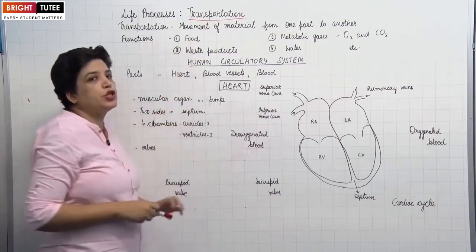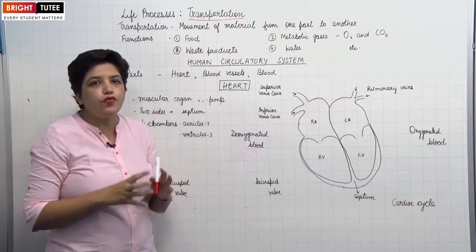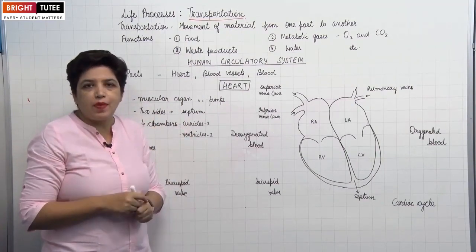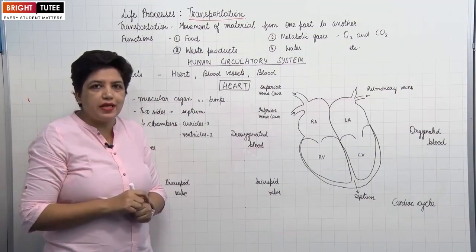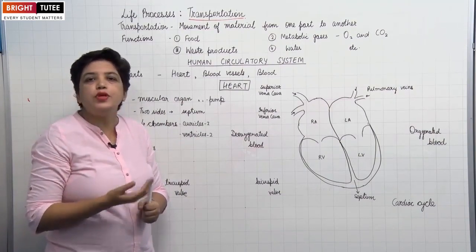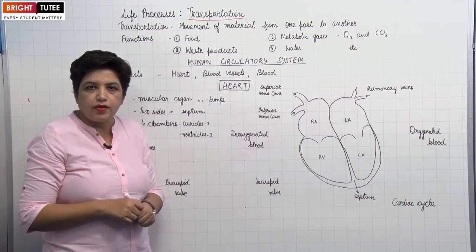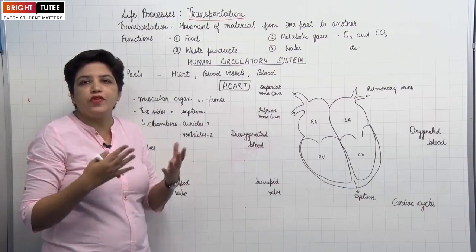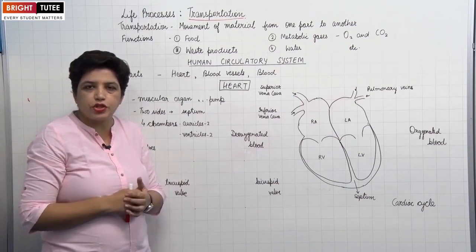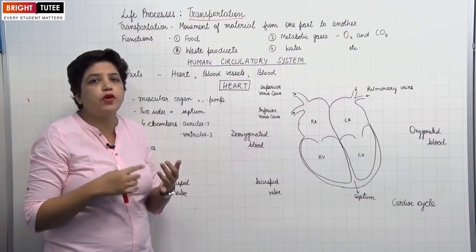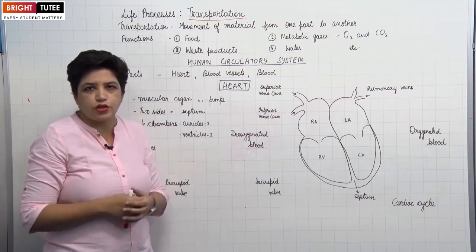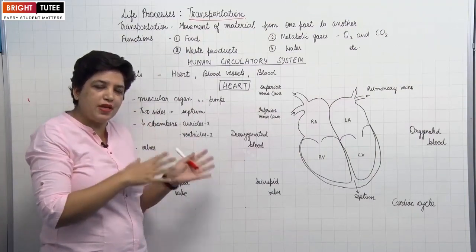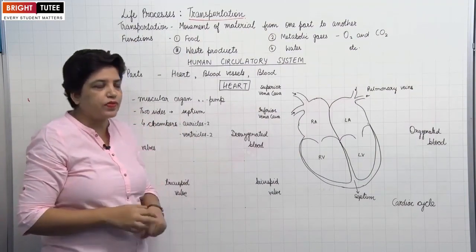First, the transportation of food. As you know, food is available at some specific organs. Like in plants, the food is prepared in green leaves. And in humans, food is available in the alimentary canal. From these organs, it has to be supplied to all the tissues for various purposes which we studied in nutrition, like for energy, for maintenance, for development, etc. So these food materials are to be transported from the alimentary canal to all the tissues.